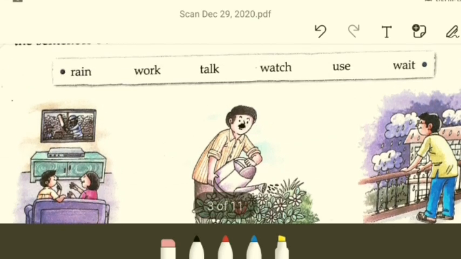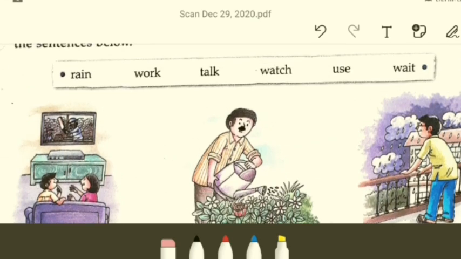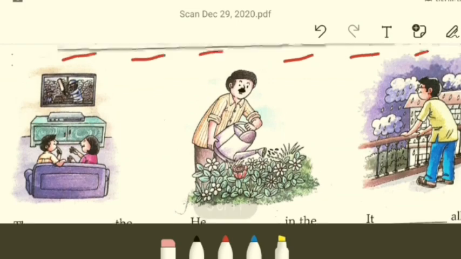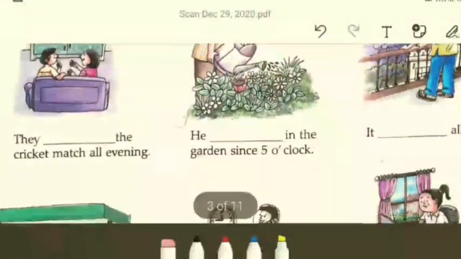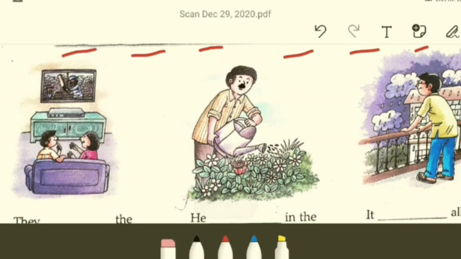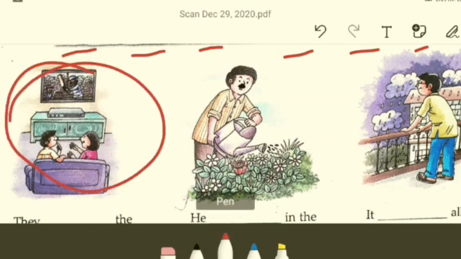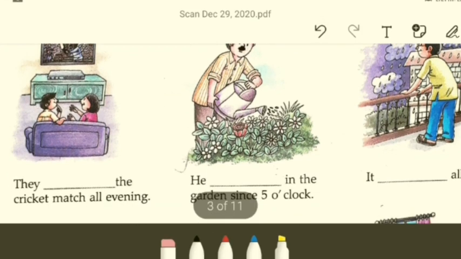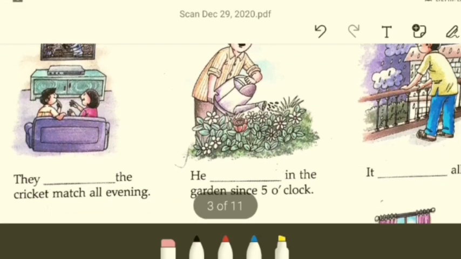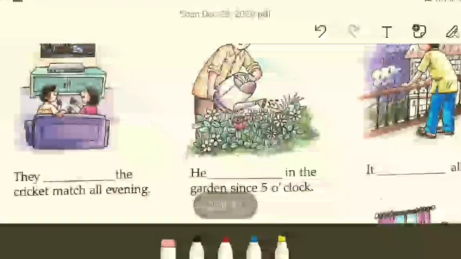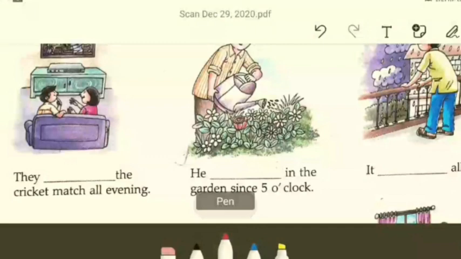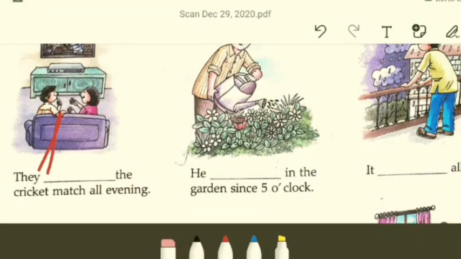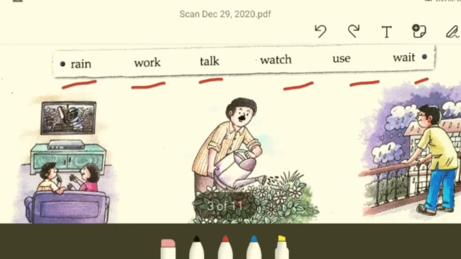It's very simple. See, here is a box and it contains words like rain, walk, talk, watch, use, wait, isn't it? And a few pictures are also given, right? Not a few pictures, almost everywhere there are pictures. See, by looking at the picture you can make out what is going on or what's happening, right? So what do you think is happening in the first picture? What can I say? I can say they have been watching, right? There must be the word watch in the box. Yeah, so we use this.